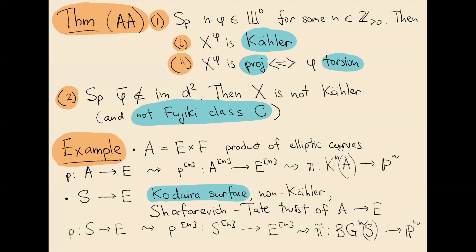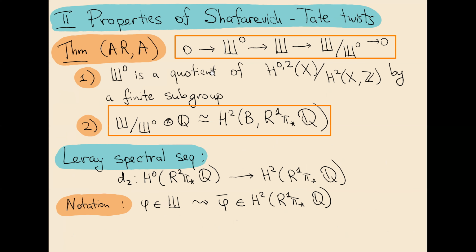When is a Shafarevich-Tate twist scalar? It turns out that if we restrict our attention only to classes whose power lies in the connected component of unity, then all such twists are scalar. And also we can describe explicitly which of these twists are projective. So assuming that X is projective, then X_phi is projective if and only if phi is torsion. And it's pretty easy to describe torsion elements in the Shafarevich-Tate group because of this description. As I said, Sha naught is a quotient of C by some finitely generated group. So, well, torsion is dense in this group.